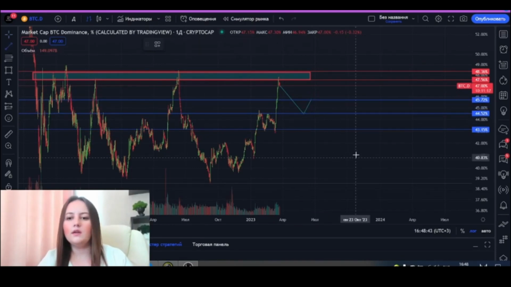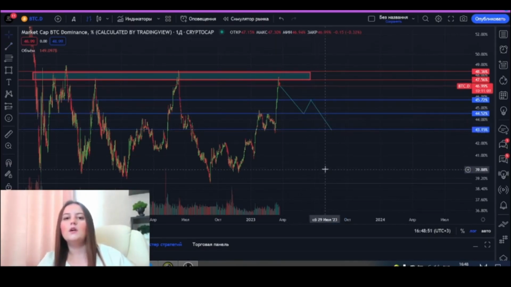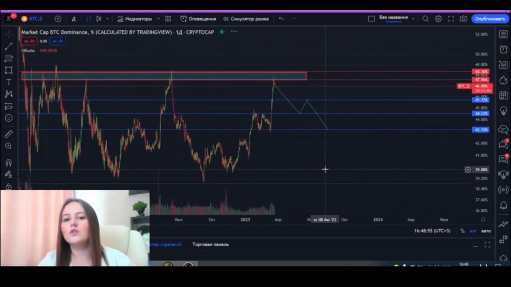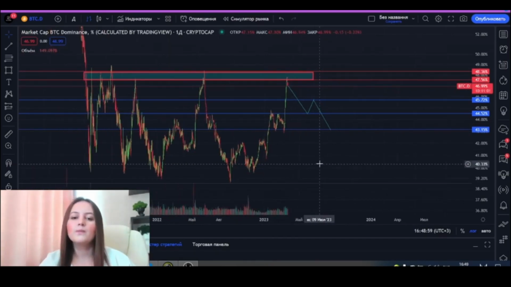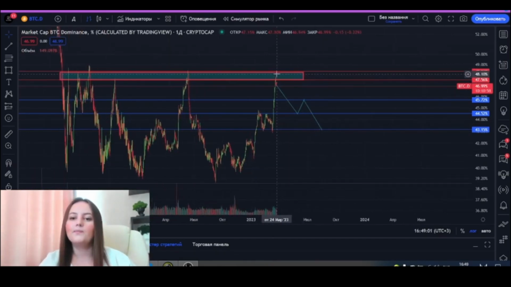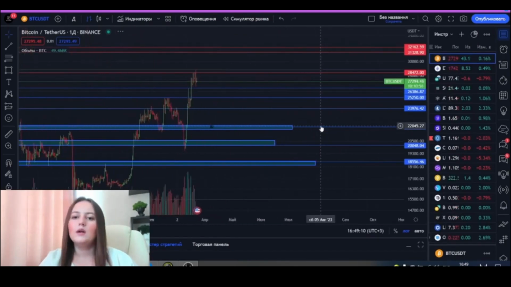And at that point, when the dominance is going to fall and then make a rebound just at this point, we can see a very good rise in coins. I mean, they're going to pump good and hard, but now at this point in time, the correction is not as strong, so we're expecting this correction to 44.52. What is happening with Bitcoin at the moment, I will tell you a little bit later.